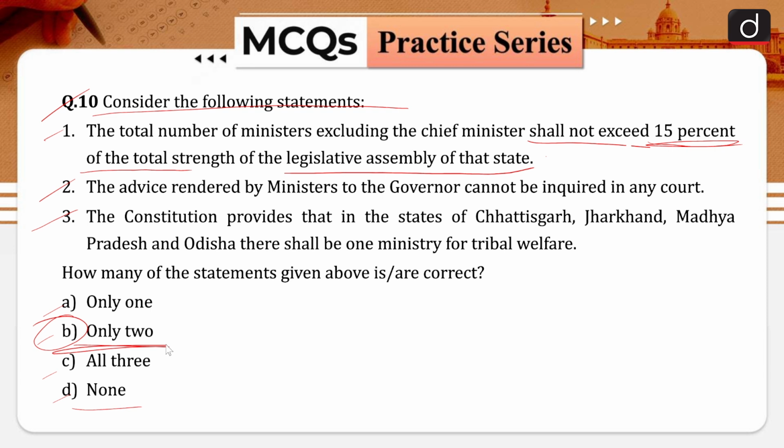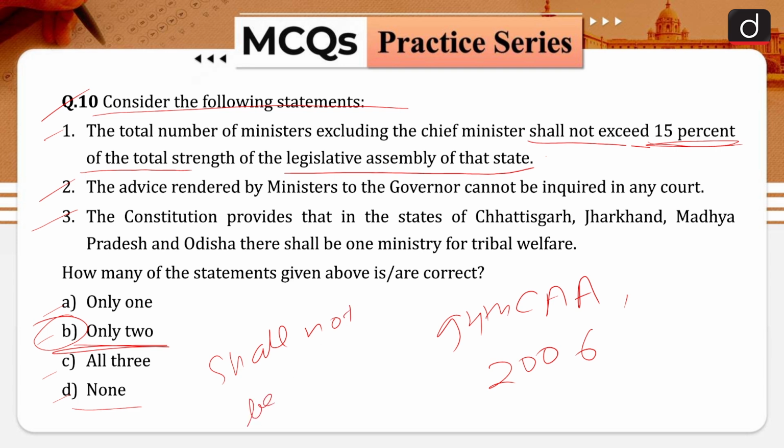However, as per the 94th Constitutional Amendment Act, 2006, the number of ministers in the council of ministers, including the chief minister, shall not be less than 12. Shall not be less than 12, and that is why your statement number 1 is incorrect in nature.